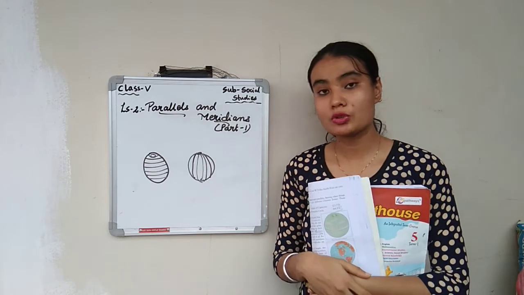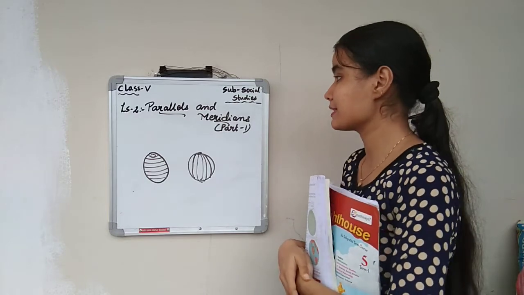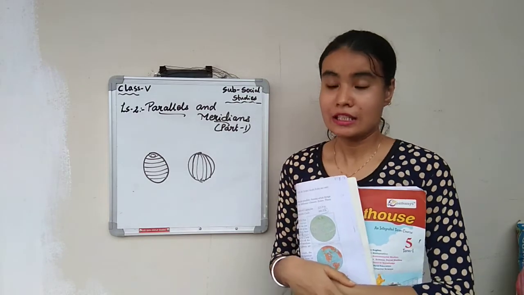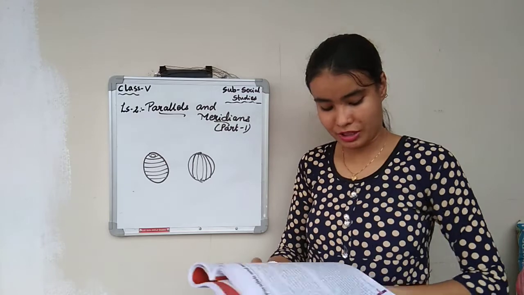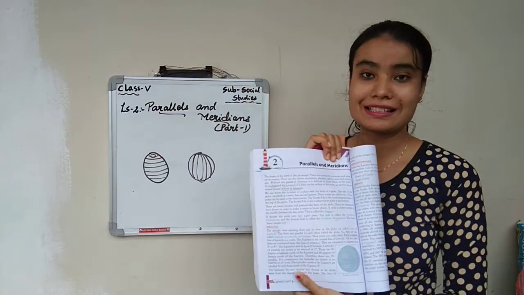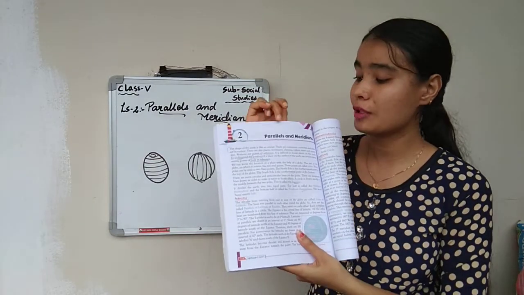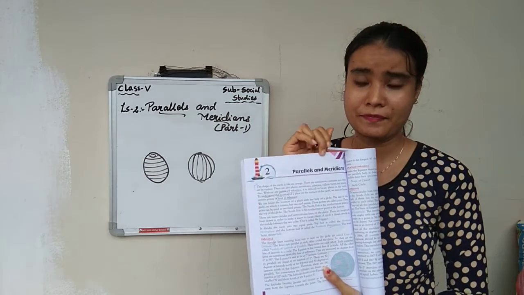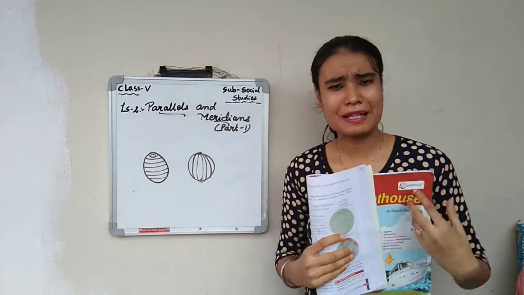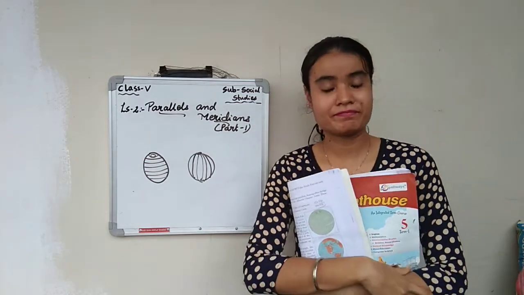So today we are going to start lesson number 2, that is parallels and meridians. So everyone take out your reader, take out page number 168. This is lesson number 2, parallels and meridians. Okay. So what do parallels and meridians mean?